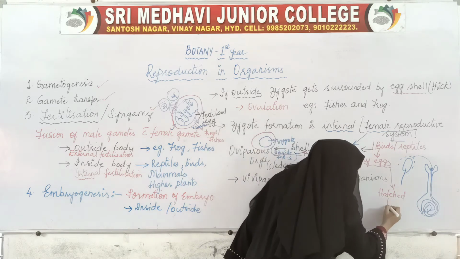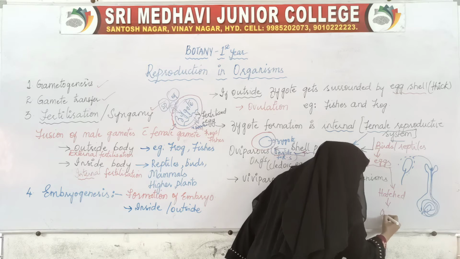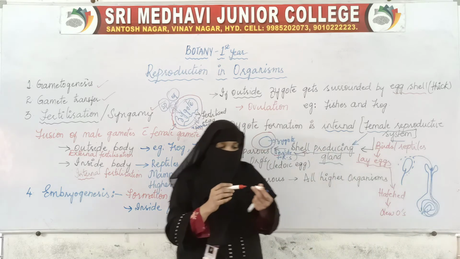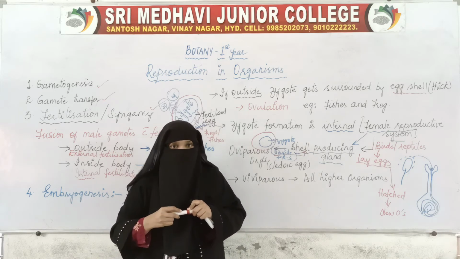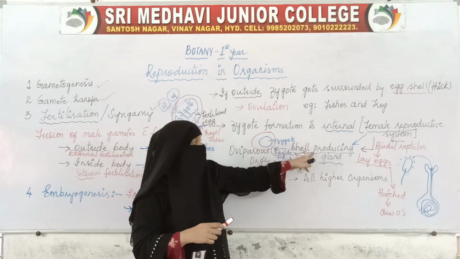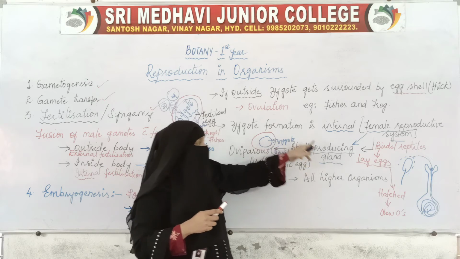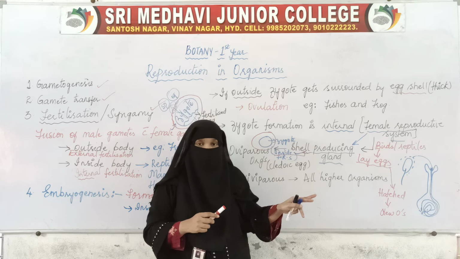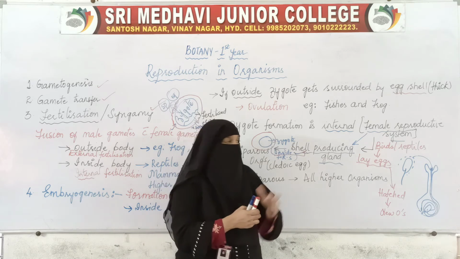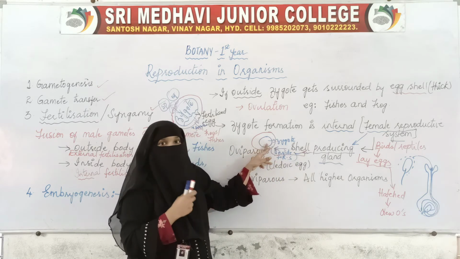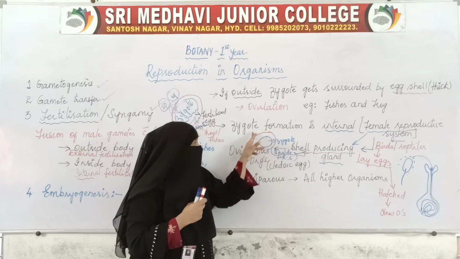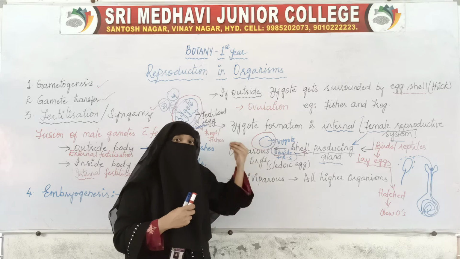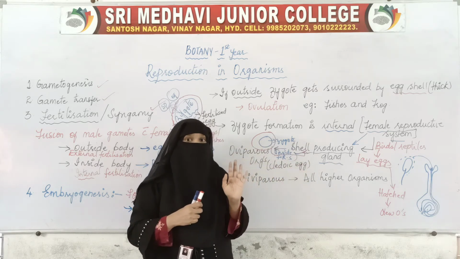After hatching of eggs, a new organism comes out. So in birds and reptiles, though fertilization is internal, after formation of the zygote they produce a shell and lay the eggs.